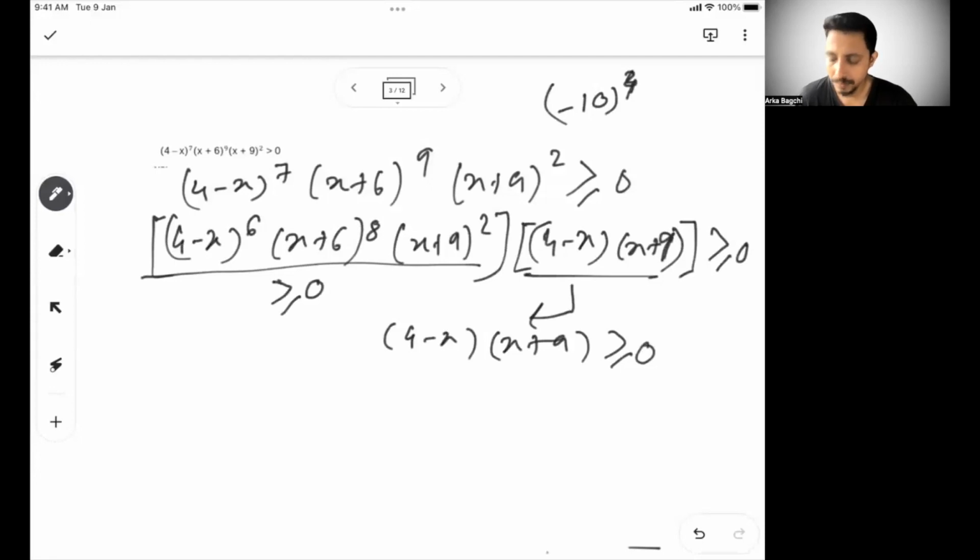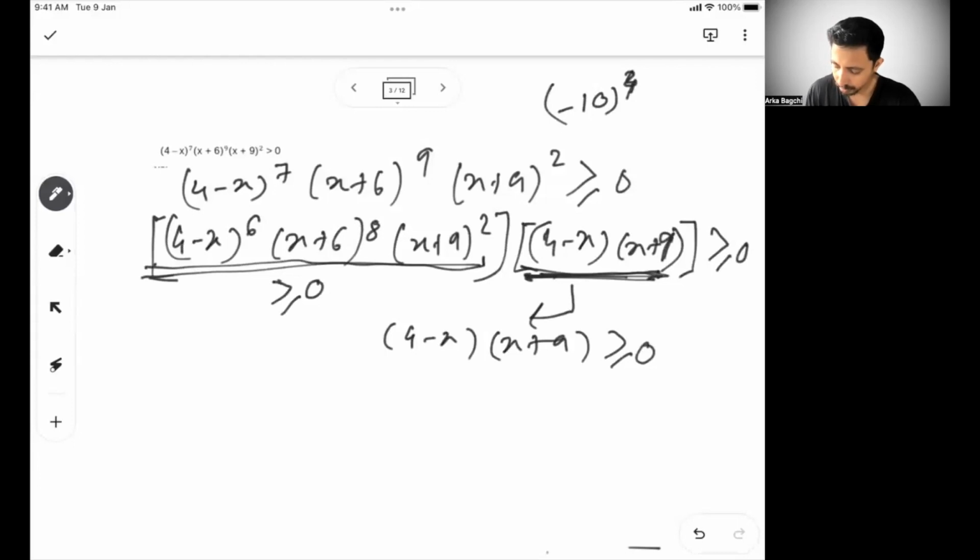Because if this 4 minus x into x plus 9 is negative, then it will change the whole thing as negative, because the first part is positive. My outcome needed here is a positive number. So 4 minus x into x plus 9 has to be a positive number. So that's where we need to find out the conditions or the scenarios.